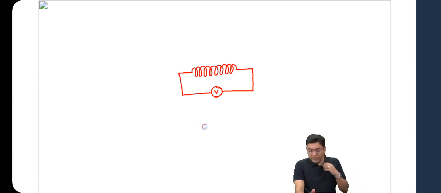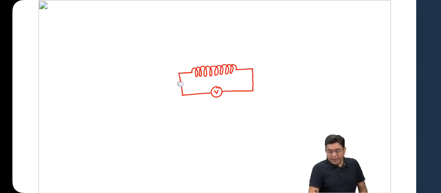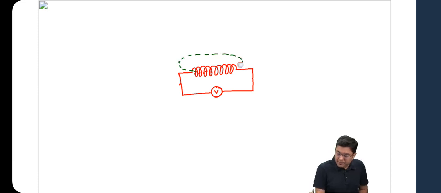Now, yes, this is a solenoid, but again, as the electric current passes through here, this basically subtends a magnetic field like this.